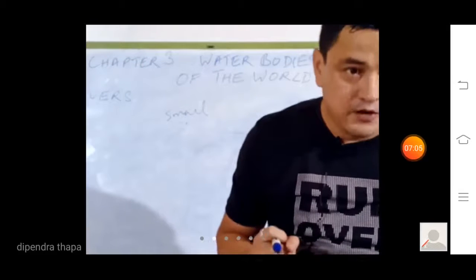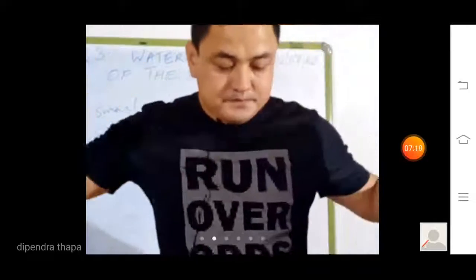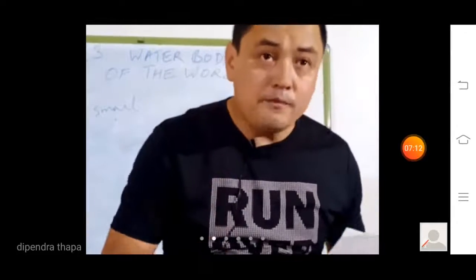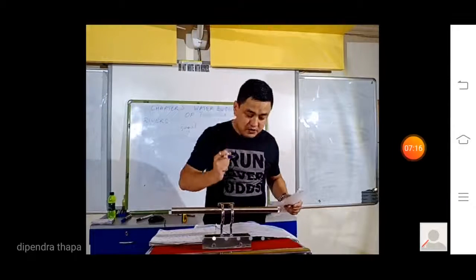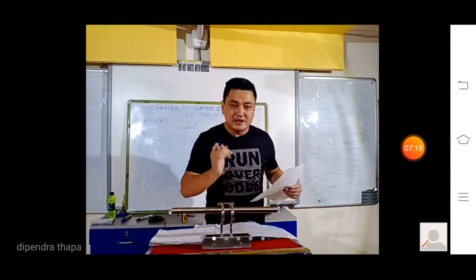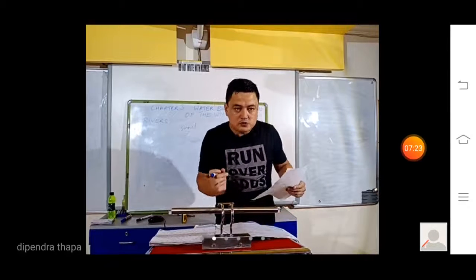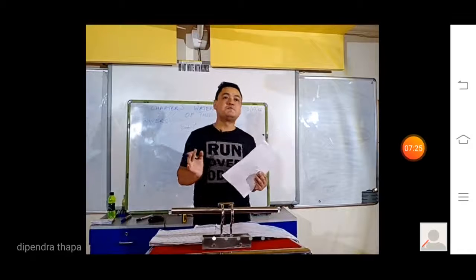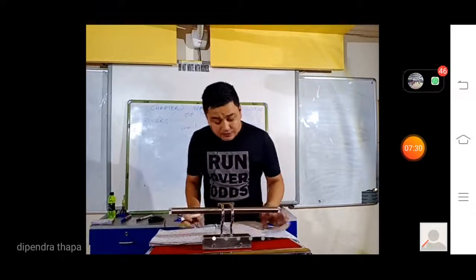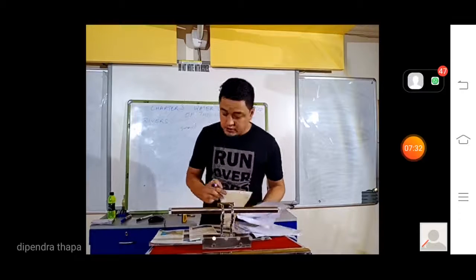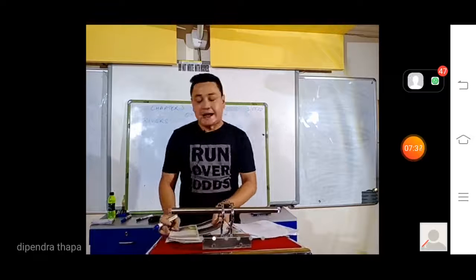The path of the river from its origin, from the root or from the birthplace, to the end point, is called its course. Now, what is a course? Course, C-O-U-R-S-E, means path or a track or a route. I don't think you have a picture of that in your book, but I'm going to draw it on the blackboard so that you can understand what course I am talking about.